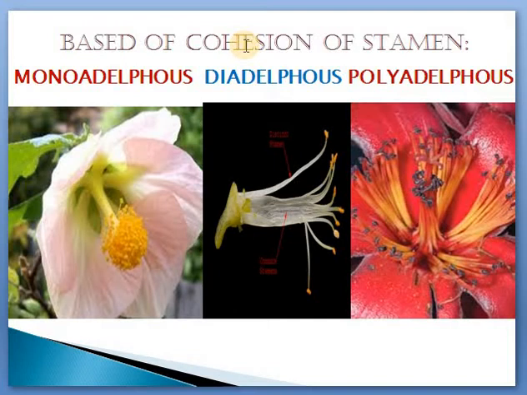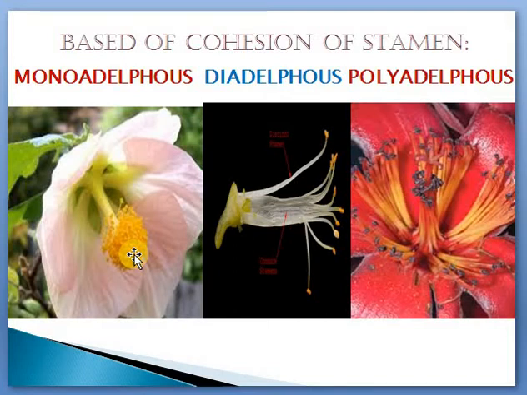Cohesion of stamen is very helpful in classifying the stamen type. So there are 3 different types that you are learning. There are so many different types, nearly some 6 or 7 types are there, but you are learning only 3 in your syllabus. For 9th standard, only 3 is there. So the first one is monadelphous. Mono means 1. Adelphous always means bundle. Okay, so monadelphous means all the stamen in a flower combine together to form one bundle of stamen.